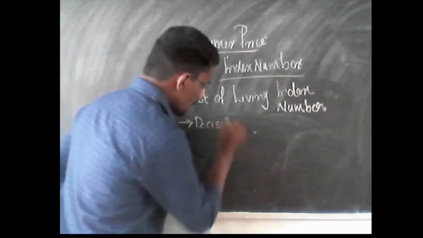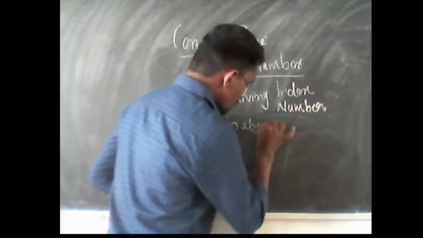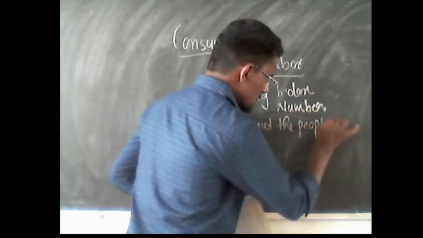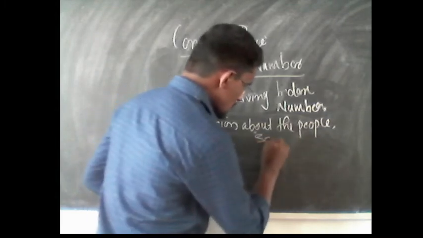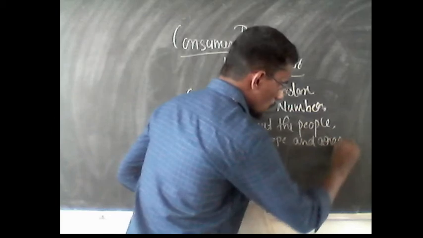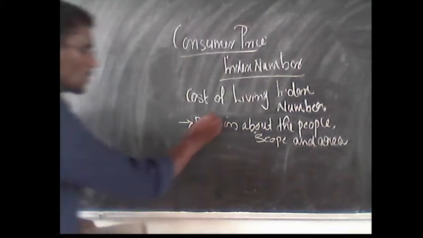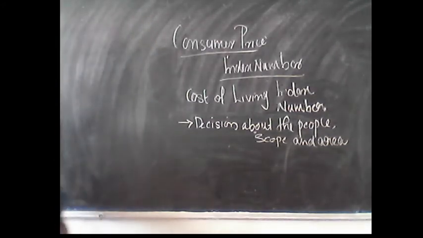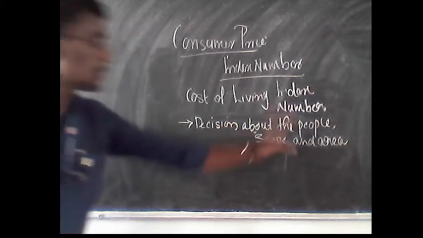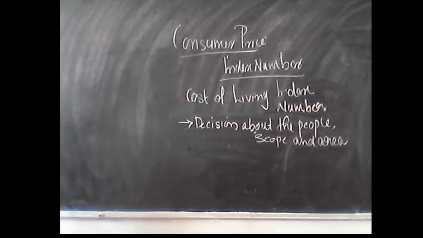The first step in constructing a consumer price index number is the decision about the group of people, scope, and area. That is, the first step is to decide the group of people on the basis of which the cost of living index number or the consumer price index number is constructed.